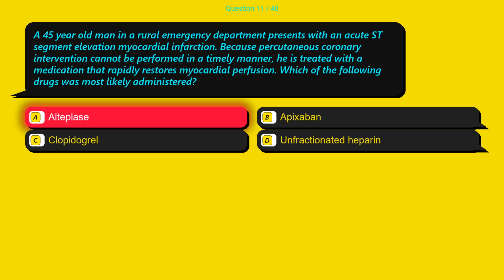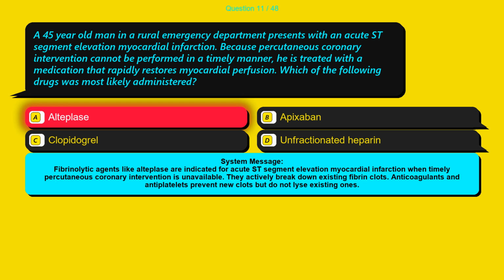The correct answer is option A, alteplase. Fibrinolytic agents like alteplase are indicated for acute ST segment elevation myocardial infarction when timely percutaneous coronary intervention is unavailable. They actively break down existing fibrin clots. Anticoagulants and antiplatelets prevent new clots but do not lyse existing ones.